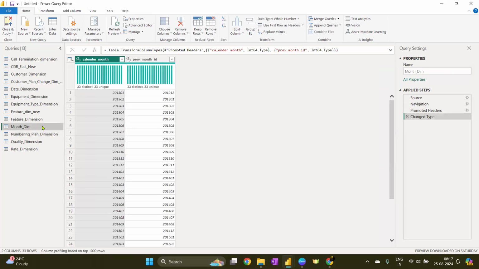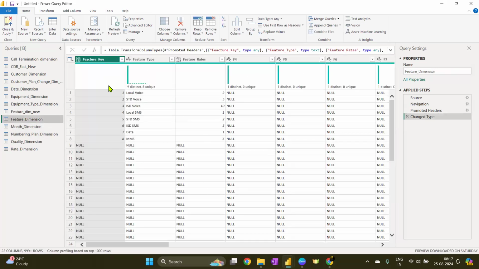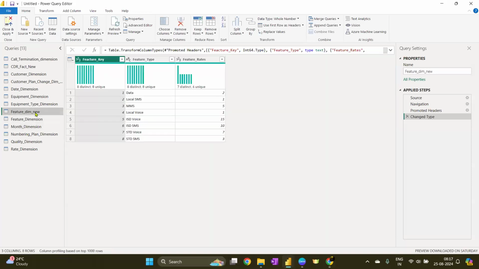Okay, so month dimension again, a simple dimension, nothing to worry about. There is no duplicates and all. Here I have to do something. So there is a feature dimension. This is the feature dimension key.